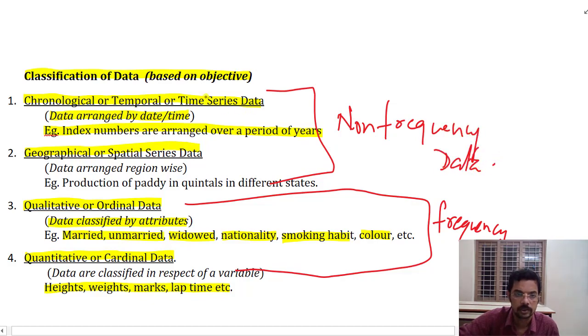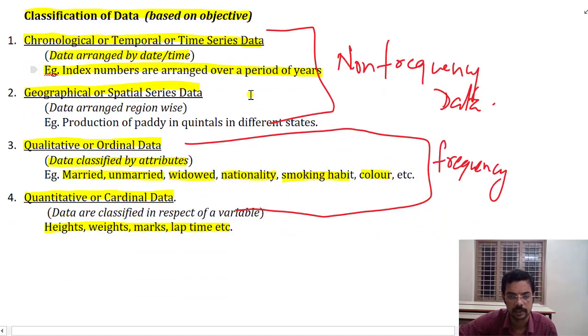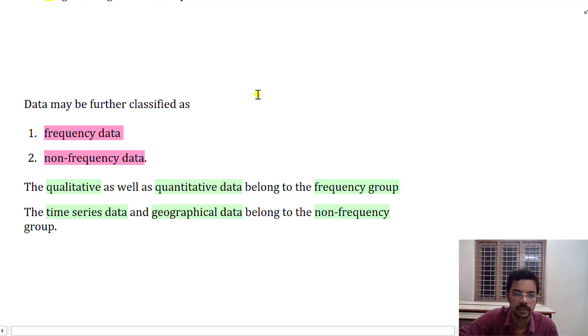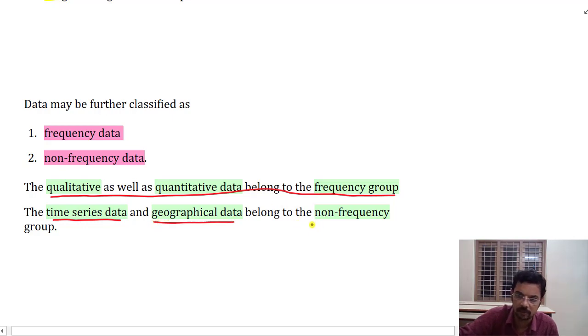Okay, so this is what we mean by classification of data based on objective, and also we can rearrange them on the basis of frequency, meaning frequency data or non-frequency data. So qualitative as well as quantitative data belong to the frequency group, and the time series data or chronological classification and spatial classification or geographical classification belong to the non-frequency group.